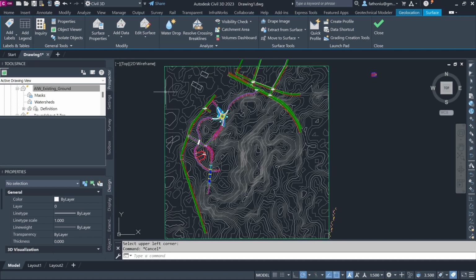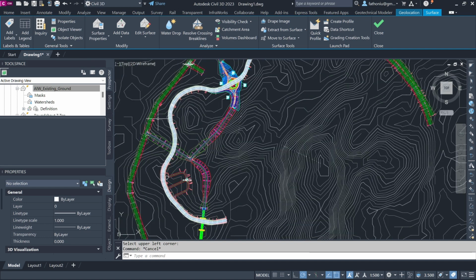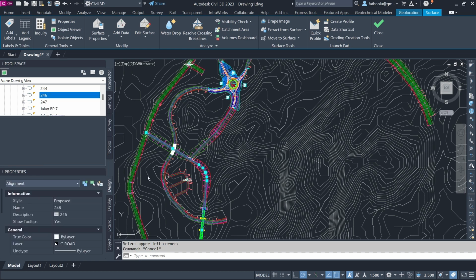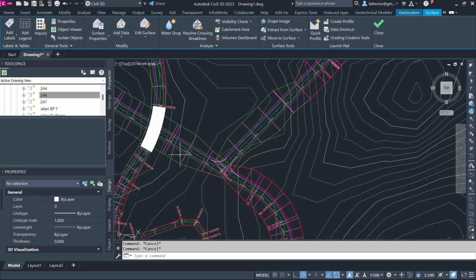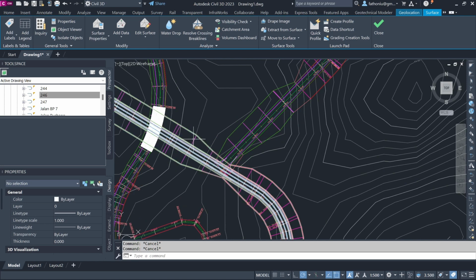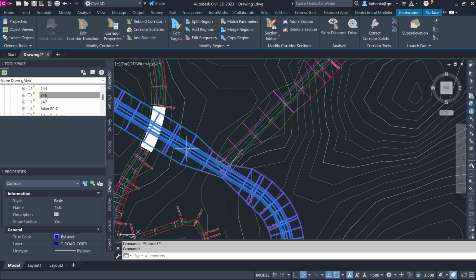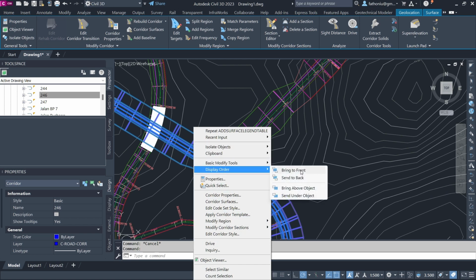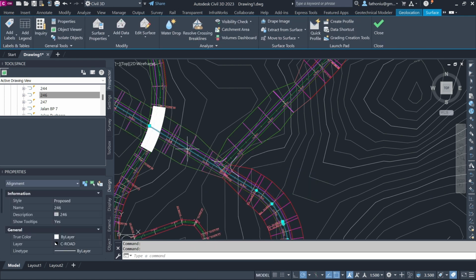Then we have the component here of the alignment. The center alignment is, let's say, 246. If you want to highlight it, select. So it will be selected, or you can select from this one. But it is quite difficult. You cannot access directly because the surface is on top of the alignment. So right click, and then you move the display order, send to back, like that.